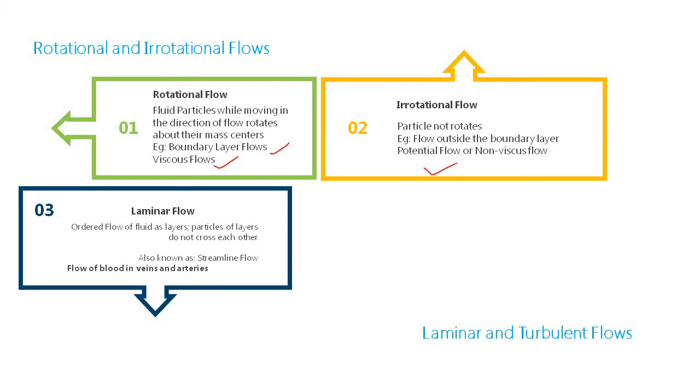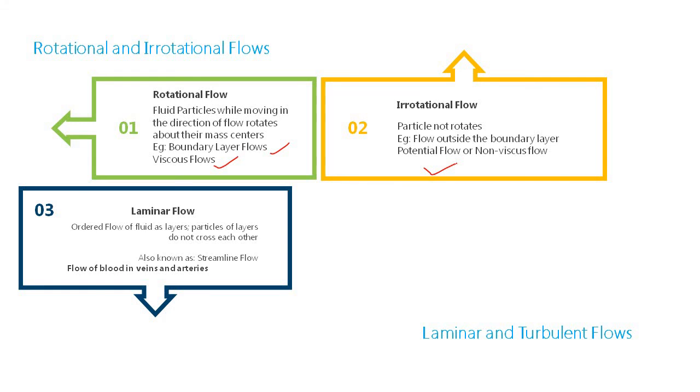For example, in laminar flow, since there is no mixing, there is no momentum exchange. It is also called streamlined flow. That means the flow is streamlined in the form of fine layers. The best example is the flow of blood through our veins and arteries.